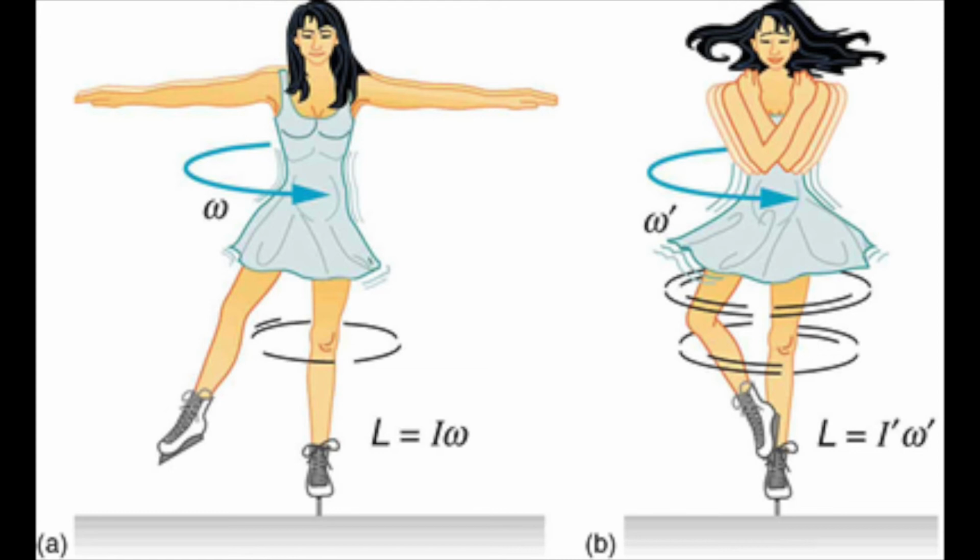The work she does to pull her arms in results in an increase of rotational kinetic energy. As she pulls her arms in and decreases her resistance to change, or her inertia, she's able to spin faster because she's not resisting the change as much.